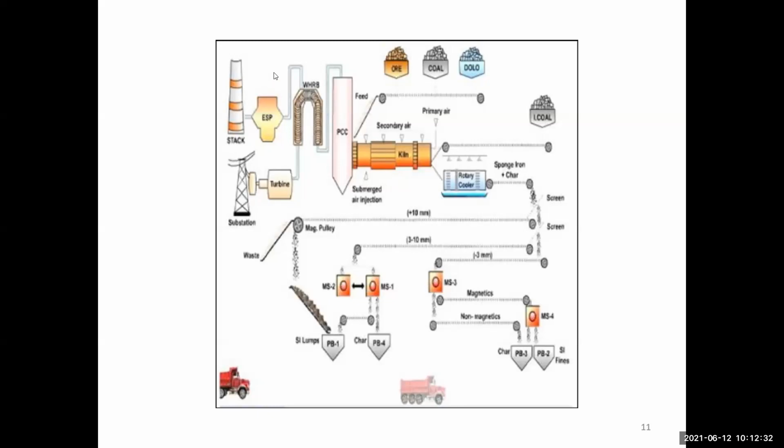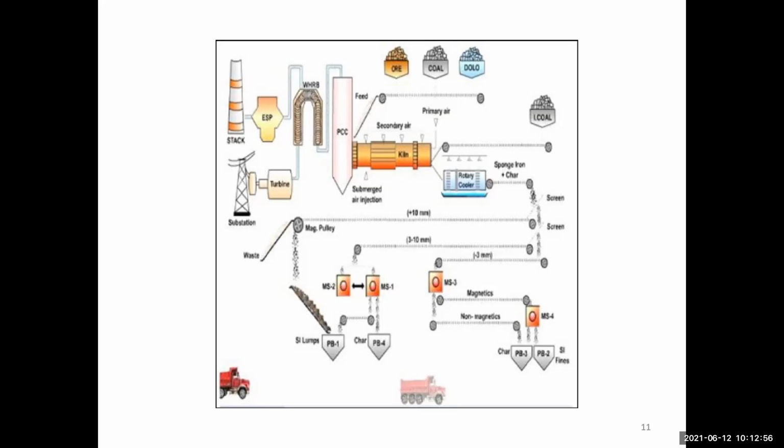The ESP generates the fly ash. This is the rotary cooler. All these types of items are steel plant items, and the last is the waste generation. So these are the parts of the steel plant.